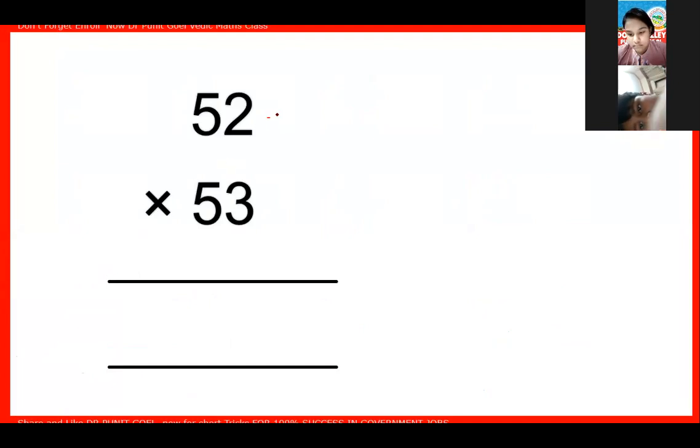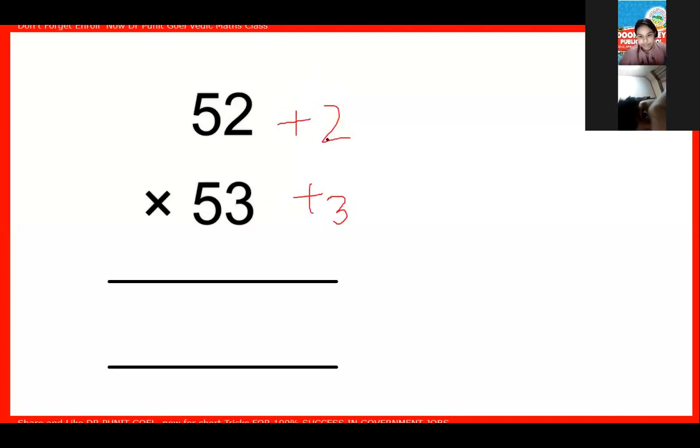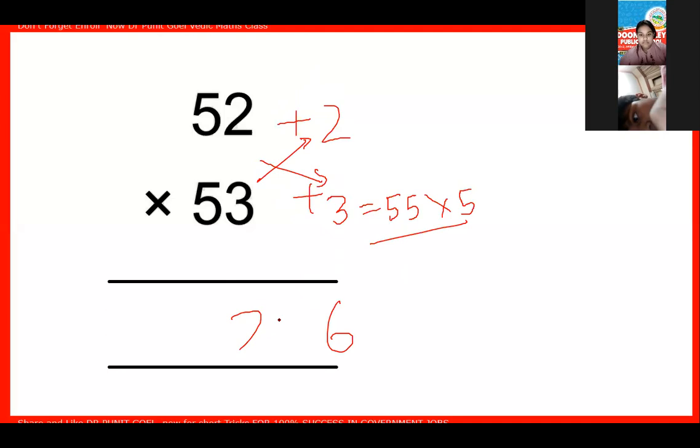What it will be? +2, +2. That is, sorry, this is 3. This is +2 and this is +3. First of all, it will be 6. Now this way or this way, both ways I will get 55. And 55 is to be multiplied by 5. 55 multiplied by 5 gives me what? 275. That is my answer.